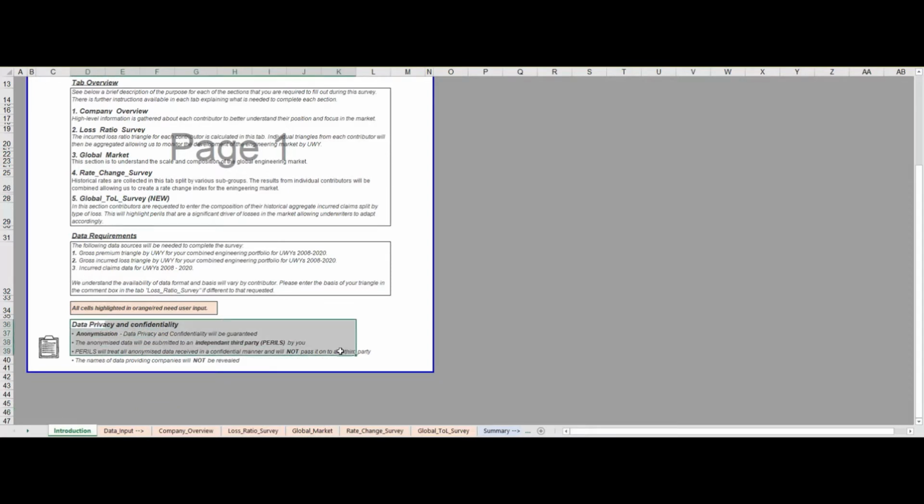There is also a data privacy disclaimer at the bottom. It's very important to note that all data in the survey will be anonymized. Anonymized data will be provided to an independent third party, Perils, and the names of data providing companies will not be revealed.